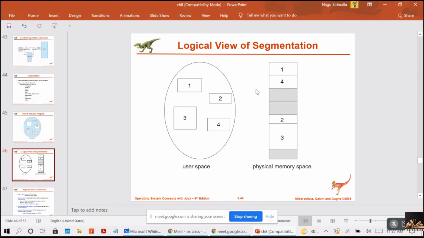It will maintain a segment table, and that segment table will map the segments. So for whatever logical address is generated, the physical address will be mapped. We will see that in the next slides. Up to this, you understood how segmentation works, guys?